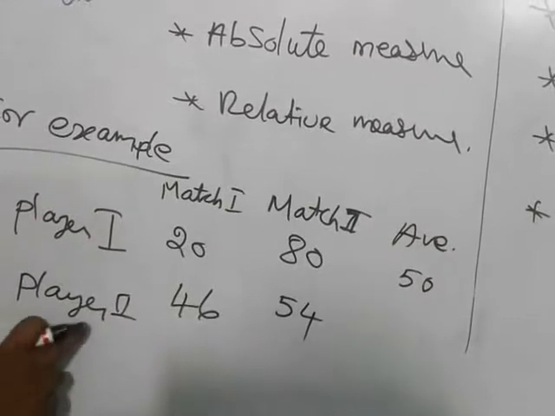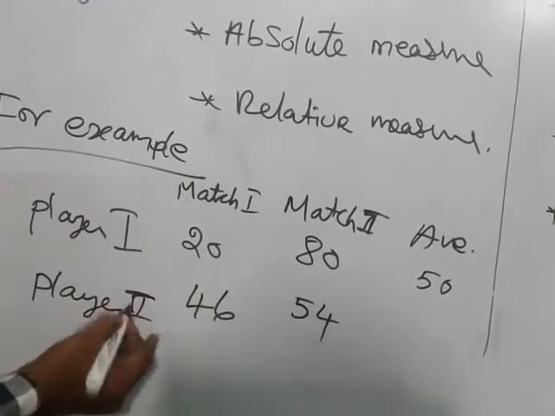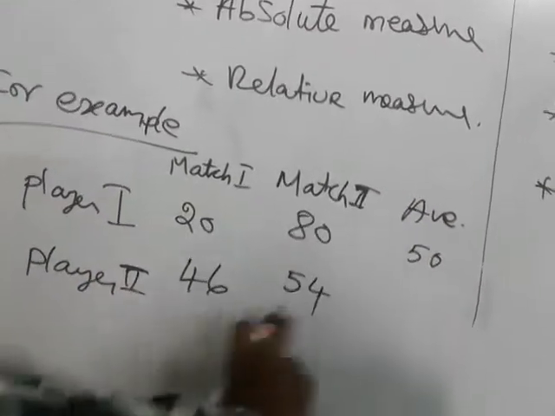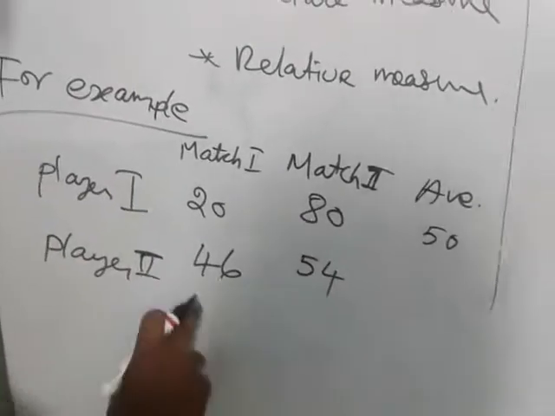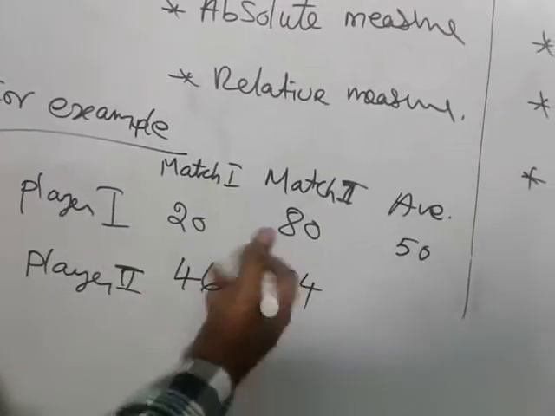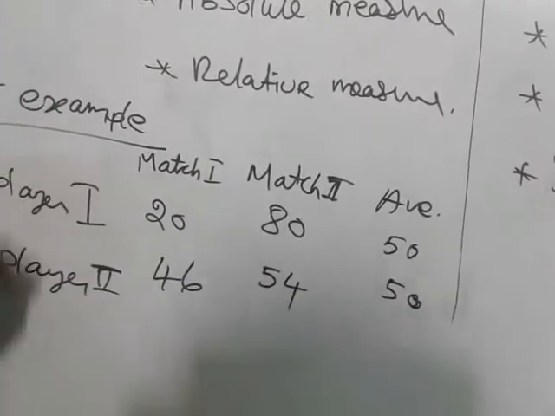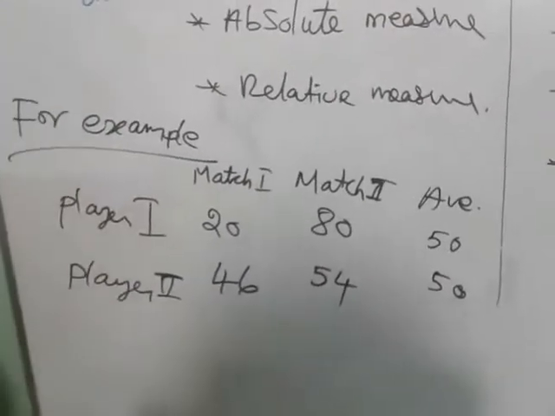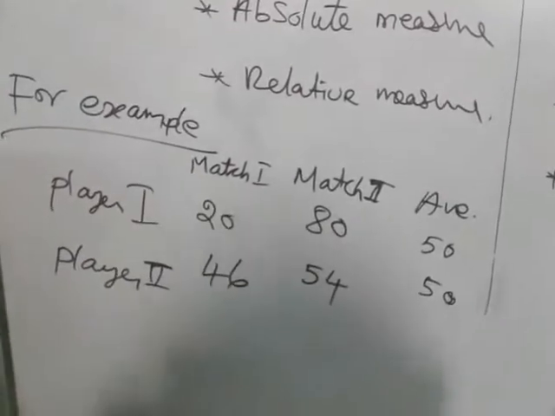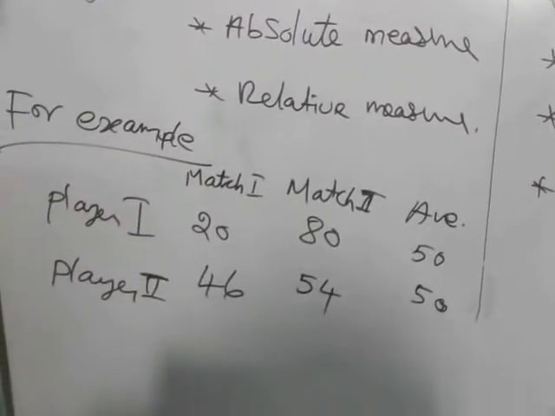Similarly, you find the average for player 2. Likewise, you add the first value and the second value, after that divide by 2. If you add these 2 values, again you get 100. 100 divided by 2 is nothing but 50. Now the averages of both the players are 50 only. Both are the same.